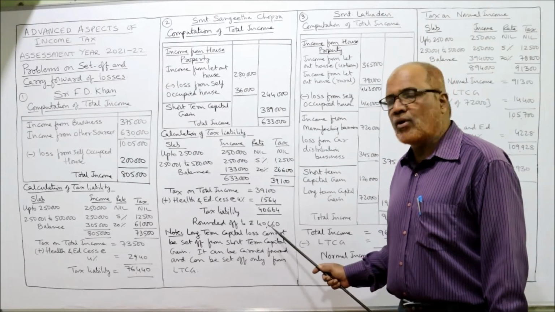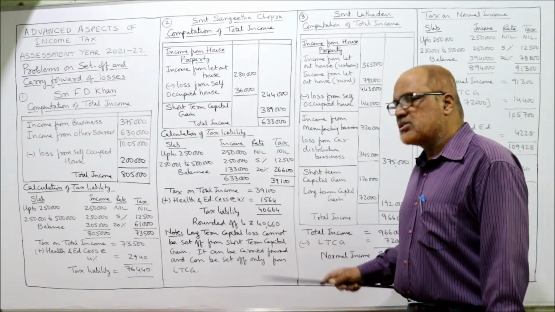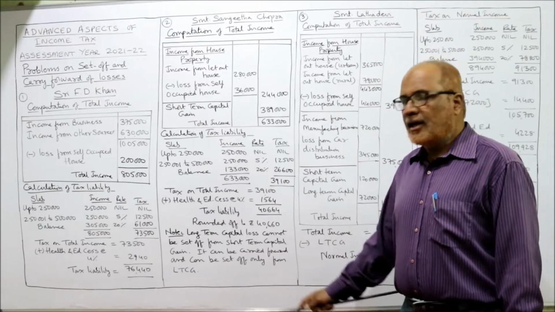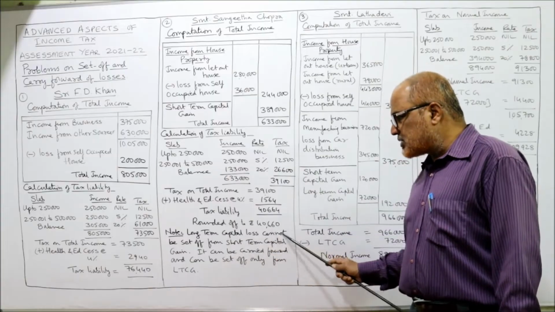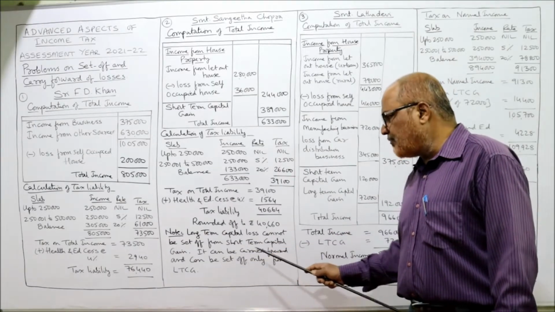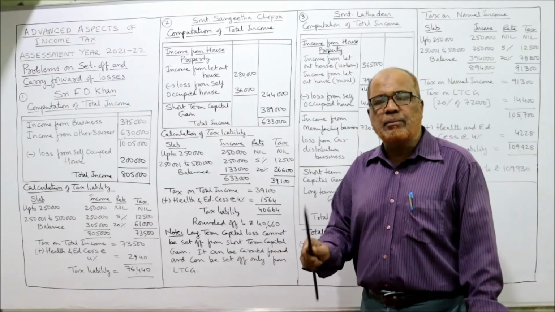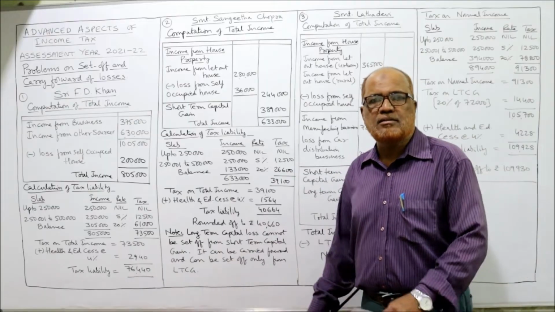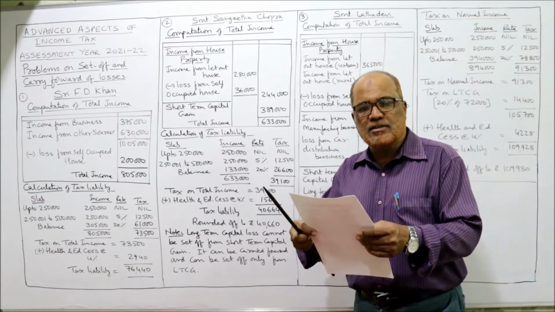But if it is 64, we will take 60. So 40,660 is the tax liability rounded off. A note: long-term capital loss cannot be set off from short-term capital gain. It can be carried forward to the next year and can be set off only from long-term capital gain. That's it. 2 problems completed.